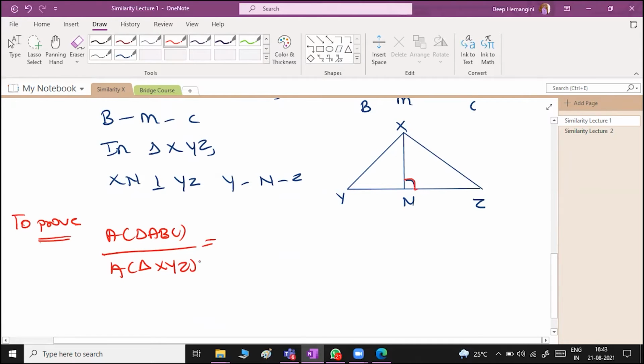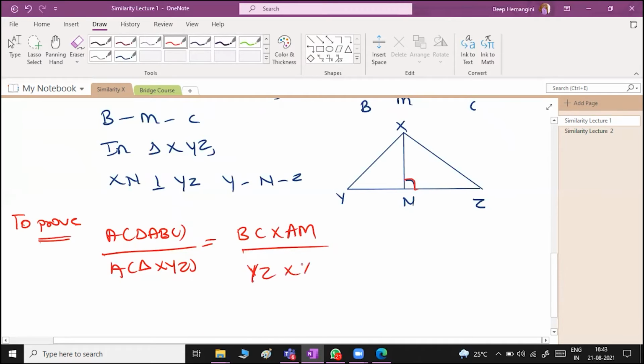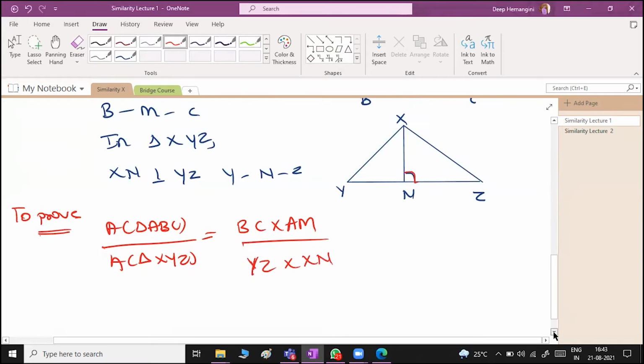And ये first theorem है तो मैंने बोला proof नहीं करवाऊंगा, but I will do the proof. Don't worry. So that at least I want you all to understand a bit. ये आ जाएगा area of triangle ABC is nothing but half. Sorry, we need to prove what? We need to prove BC into AM upon YZ into XN. This is the thing we need to prove.